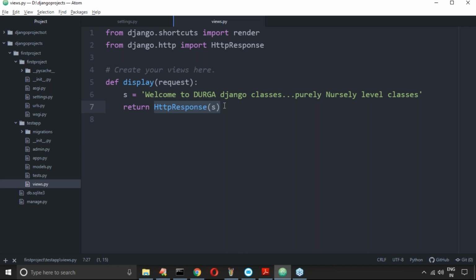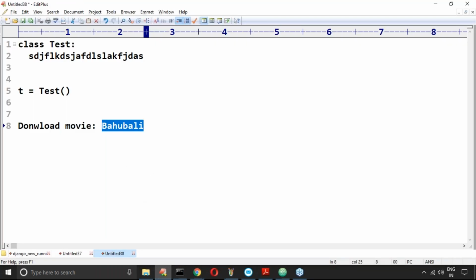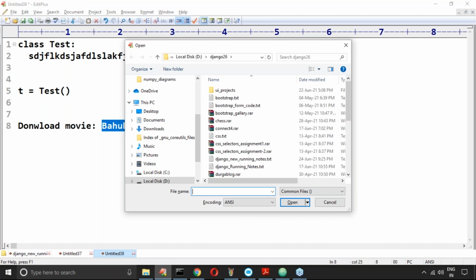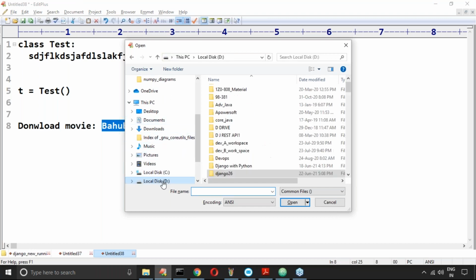So request is HTTP, it is just a variable. Of course, internally this variable is pointing to the HTTP request object only. Believe me, internally it points to the HTTP request object.